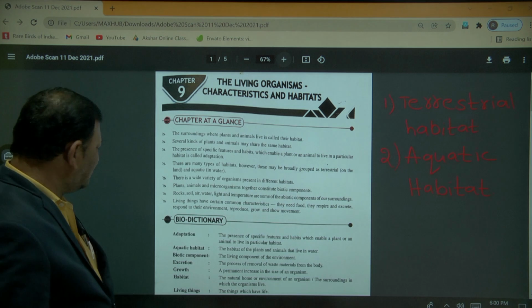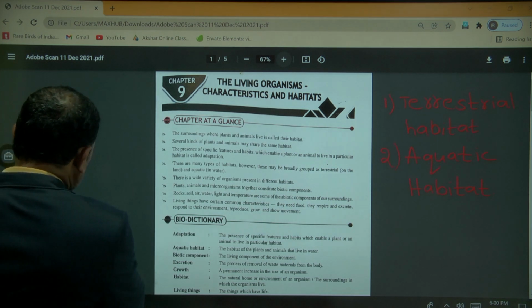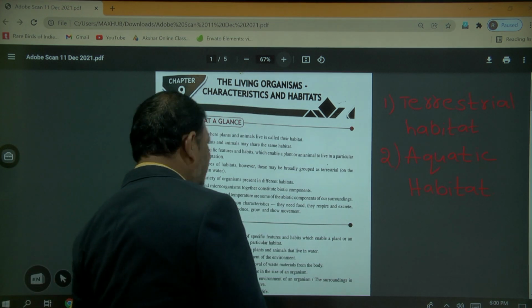Especially, there are biotic components and abiotic components.